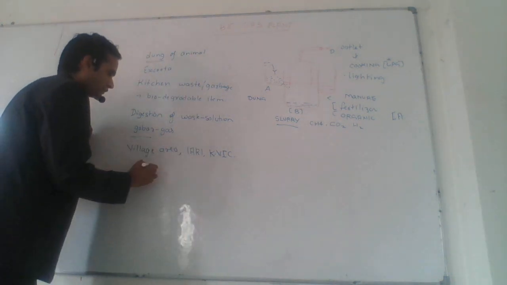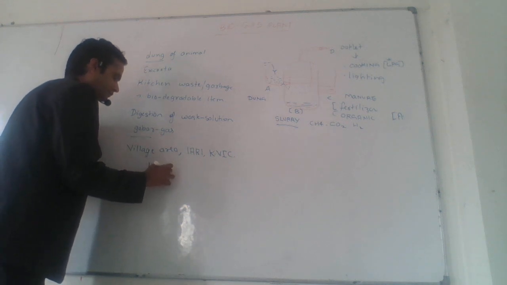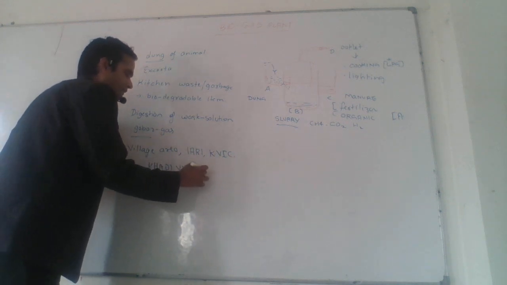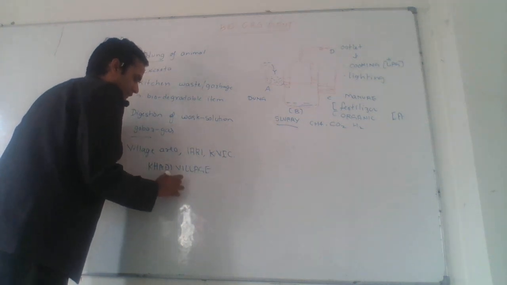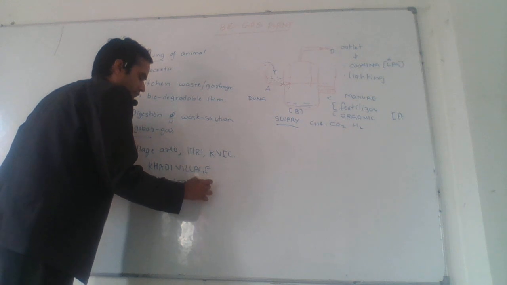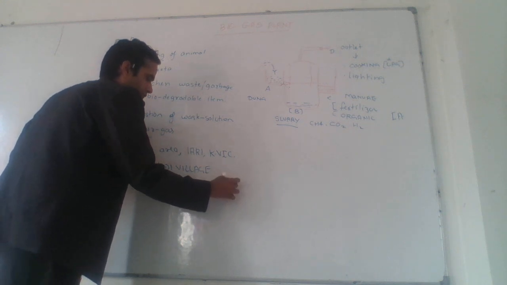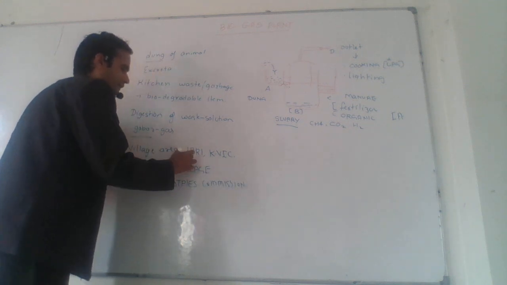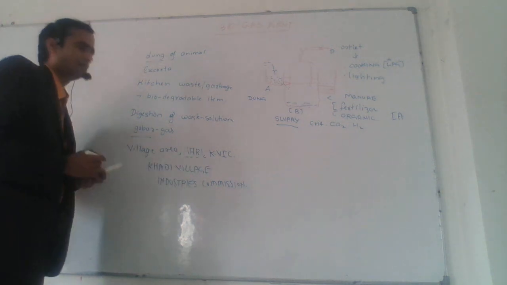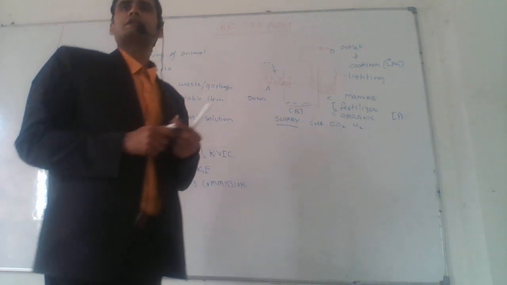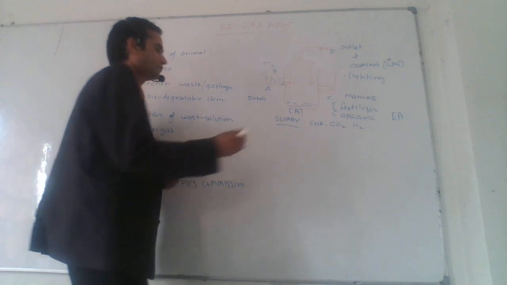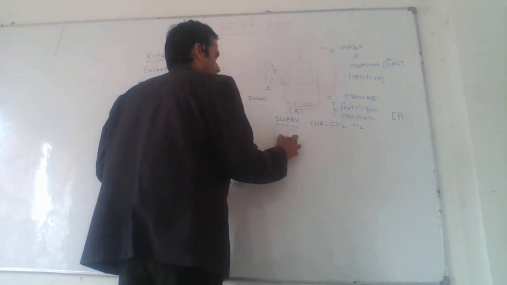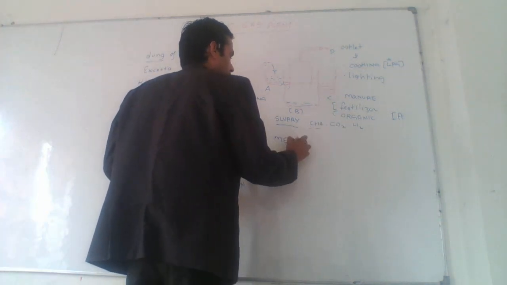These two institutes are important: Khadi Village Industries Commission. Okay, the Indian Agriculture Research Institute you have already studied. In chapter number 2, biological classification, you have studied the three types of archaebacteria. Which one is present in tank B? Methanogens, very good. Here, methanogens are present, which means it will produce methane.